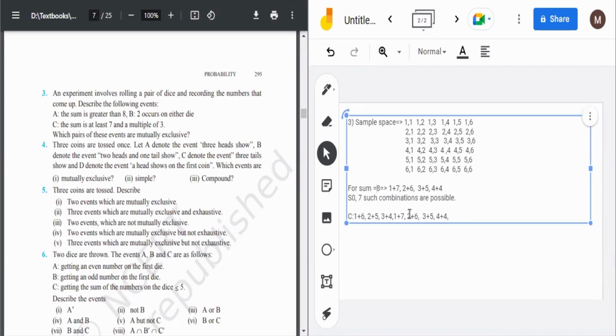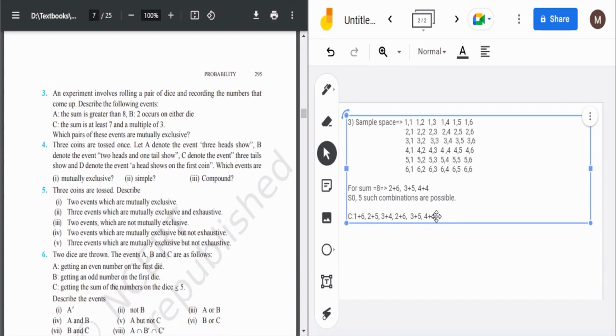Okay. Then for sum at least 7, I will solve the A part again because I took it to be sum equal to it, so it is wrong. So now first let's solve the C part. Sum is at least 7, so we will get 7 by using these combinations. We will get 8 by using these combinations, and this is also not possible. I didn't think of it. Actually, 7 is not there on the dice, so only 5 combinations are there. And from here, remove this.